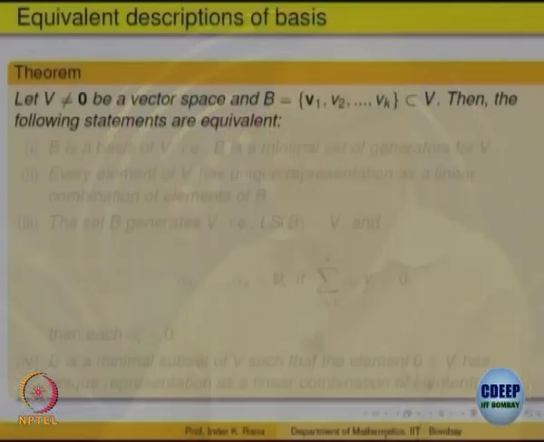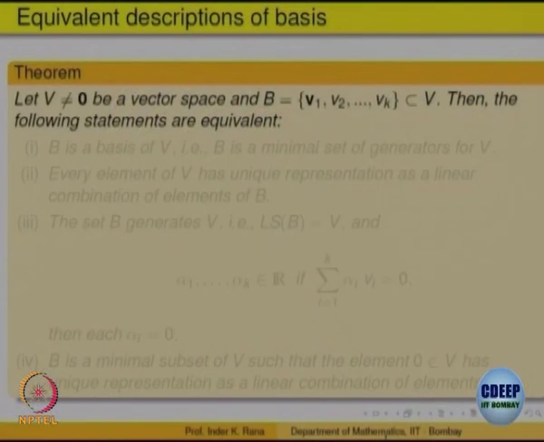You cannot remove everything; one by one you can remove at the most n minus 1, and the process will stop. So that shows the existence of a basis. Basically, if V is a vector space in Rn that has a finite set of generators, then you can go on removing those which are not required to get a minimal set of generators, and that is a basis.